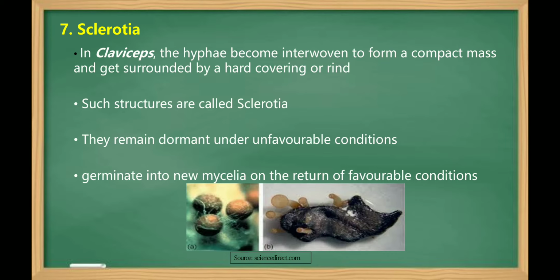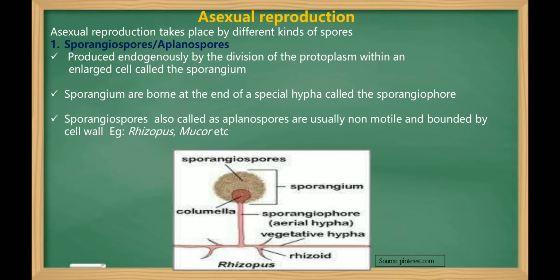Next one is sclerotia. Sclerotia is seen in a particular fungus, namely Claviceps. In Claviceps, the hyphae become interwoven to form a compact mass, and it gets surrounded by a hard covering or the rind. Such structures are called as sclerotia. They remain dormant under unfavorable conditions, and with the return of favorable conditions, it germinates into a new mycelium. So this is about the vegetative reproduction.